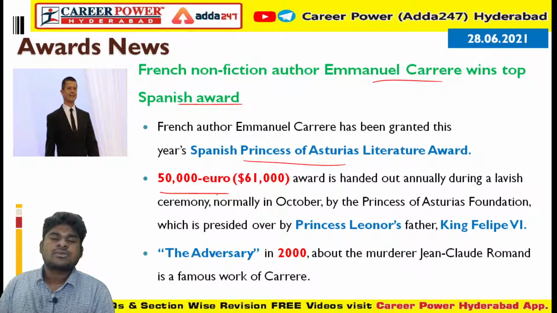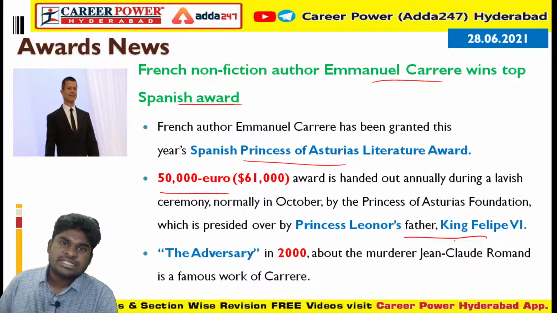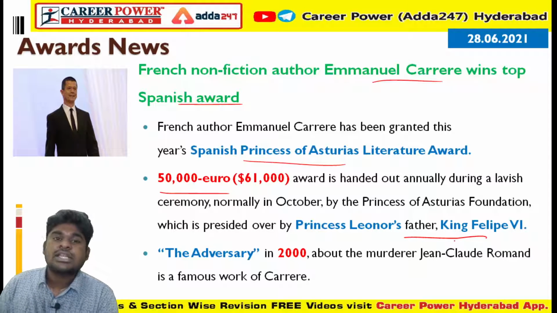Princess of Asturias Foundation, which is presided by Princess Leonor's father, King Philip VI. So King Philip VI is the father of Princess Leonor. So he will be presiding over this event and he will provide this award.